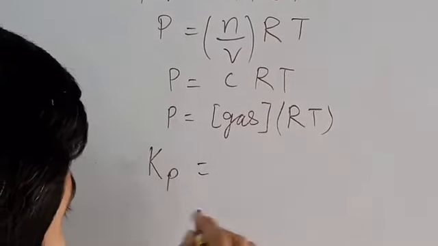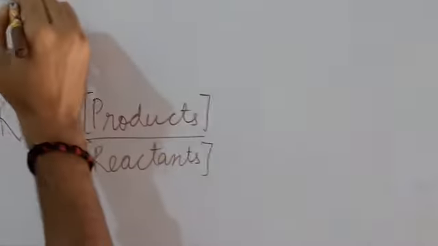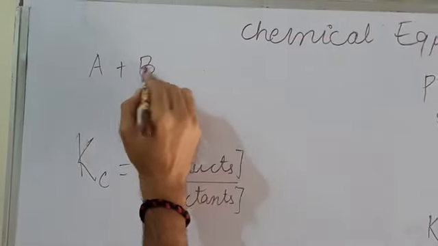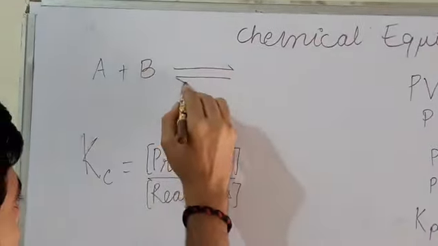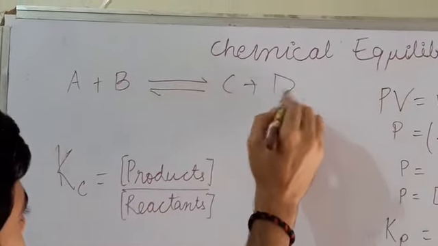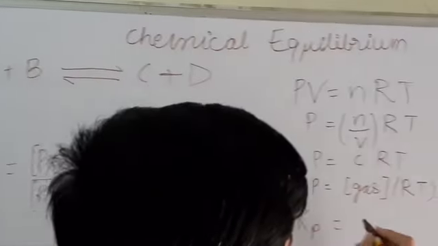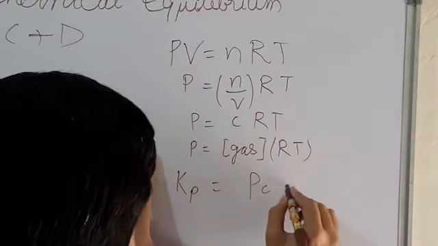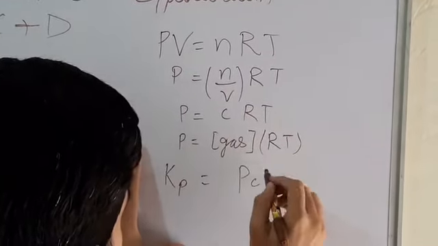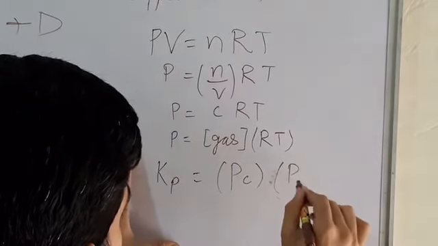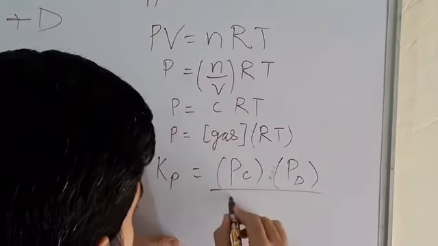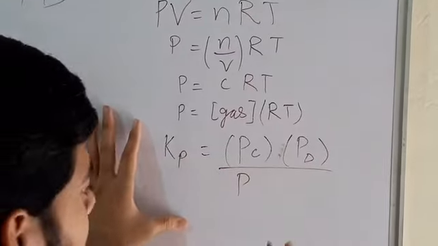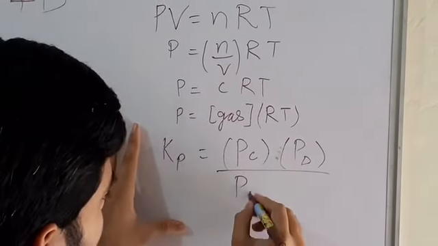Kp is equal to, for example, there is a reaction A plus B going to C plus D. So Kp would be pressure of C into pressure of D upon pressure of A into pressure of B. These are all partial pressures, we are just playing with the partial pressures.